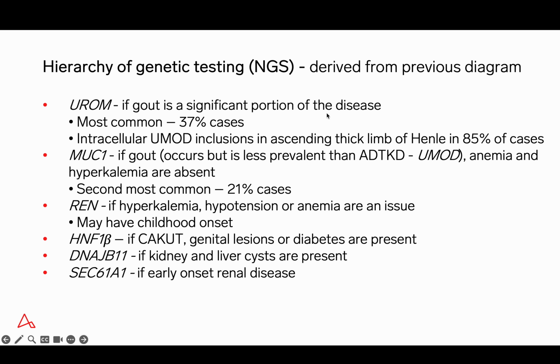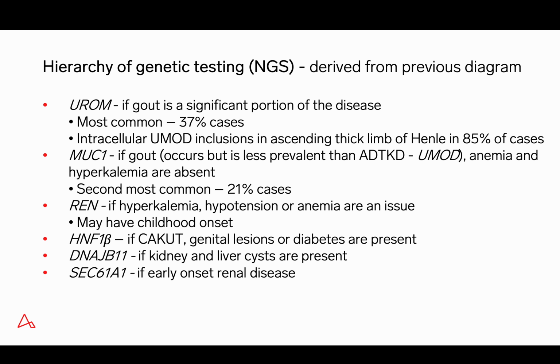Uromodulin should be considered for 2 reasons. First of all, if gout is a significant portion of the disease, uromodulin needs to be entertained. And uromodulin is the most common of all of these, so it's important to consider first. The biopsy is nice because it shows intracellular uromod inclusions in the ascending limb of Henle in the majority of cases, so we have a biopsy finding that can support the possibility of UMOD-related disease.